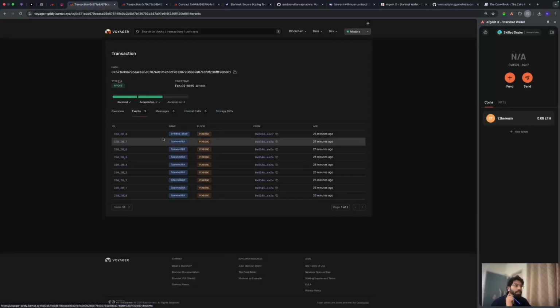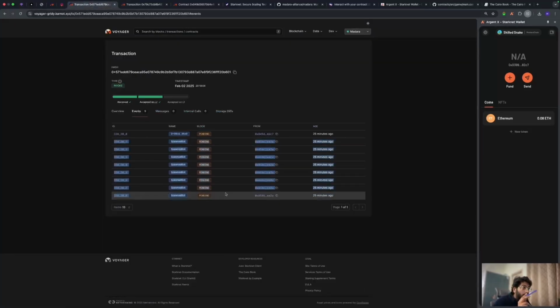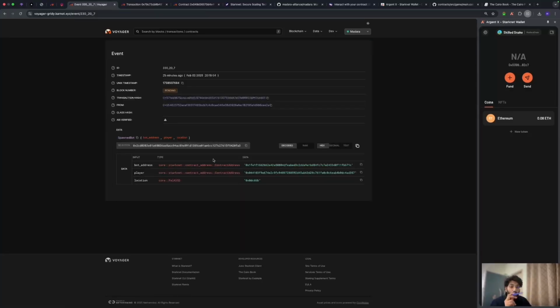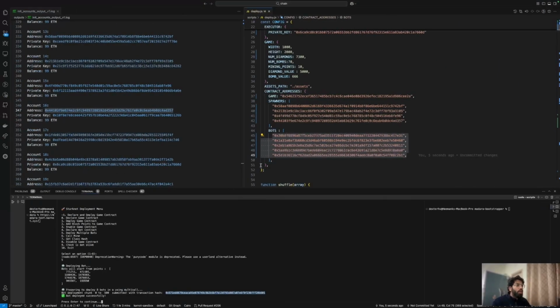So this is where we're going to go. We're going to see the events, and as you can see right here, these are the bots that we have deployed, and this is a spawn bot transaction. Can we find out the bot address from here? We can. This is the bot address. Does it match to the bot address? Oh, I don't have bot addresses here.